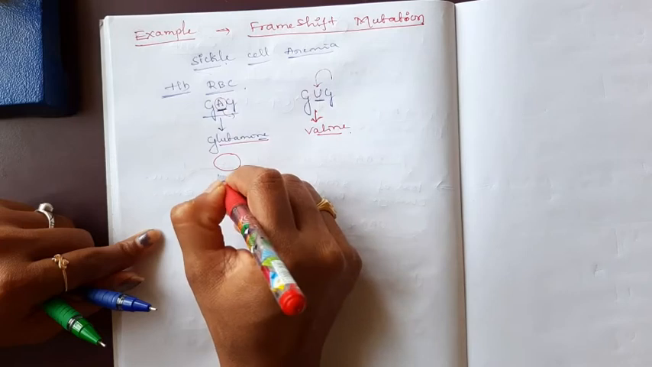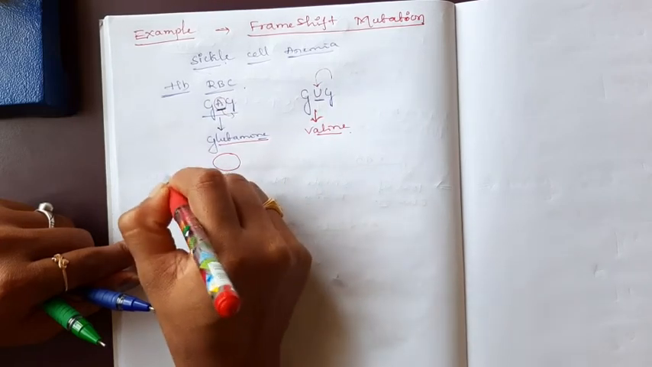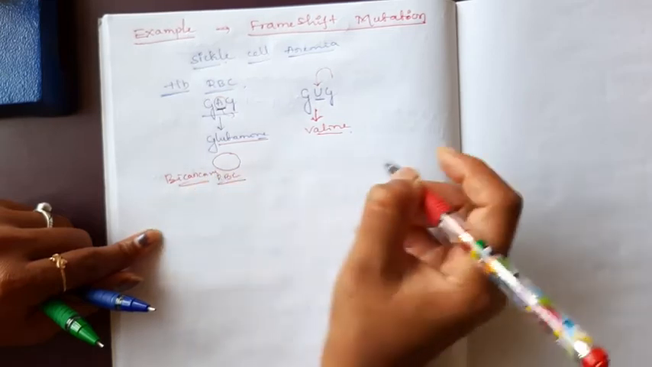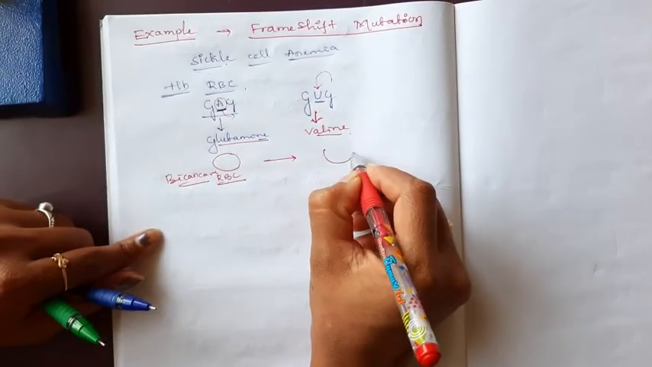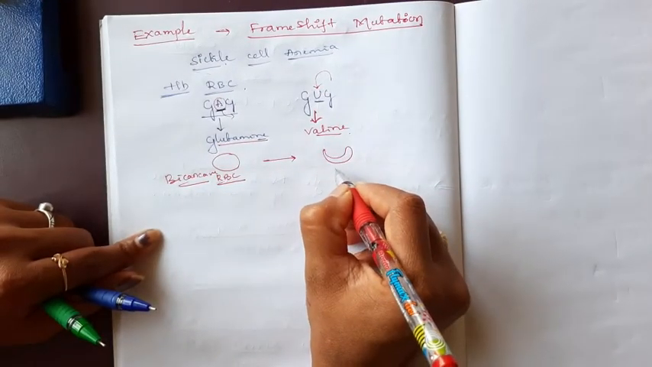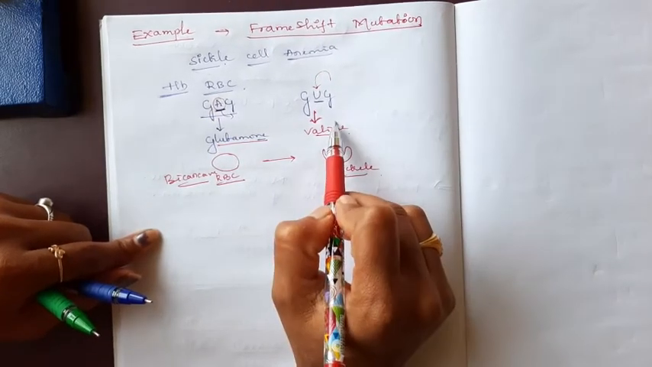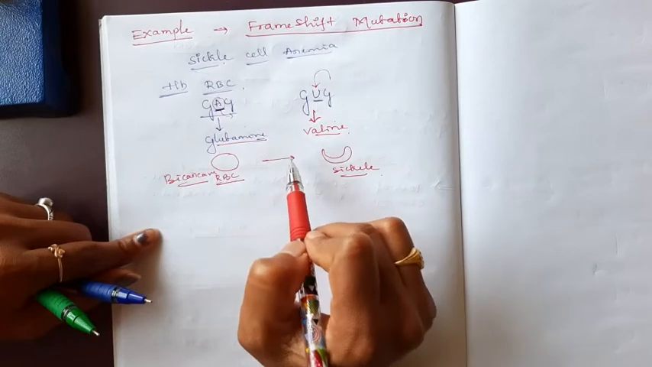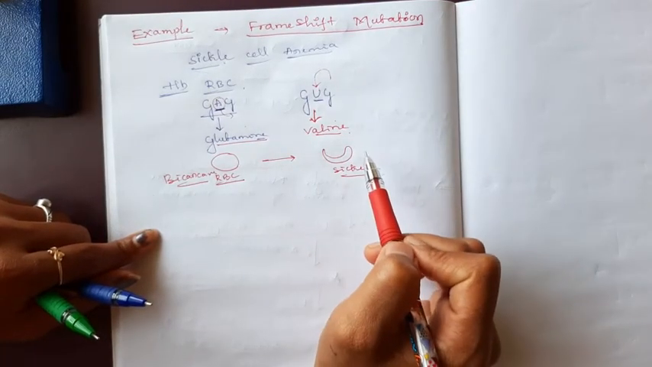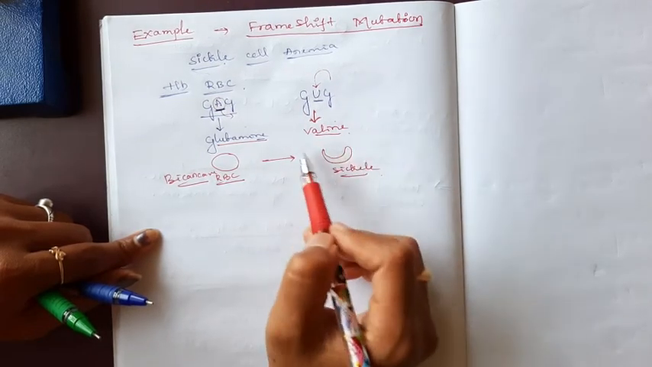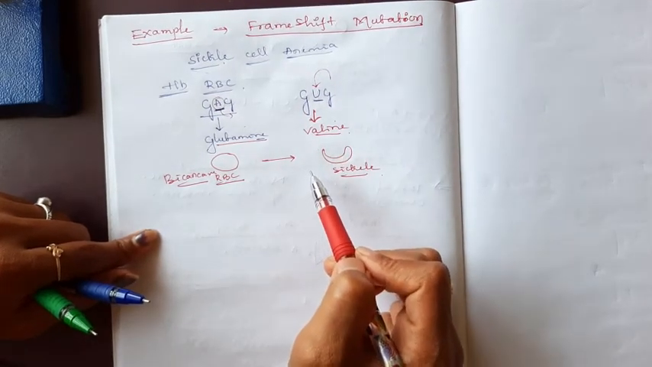The normal RBC structure is biconcave. It changes into sickle shaped due to the addition of valine instead of glutamine. This is known as sickle cell anemia. This is known as a frame shift mutation.